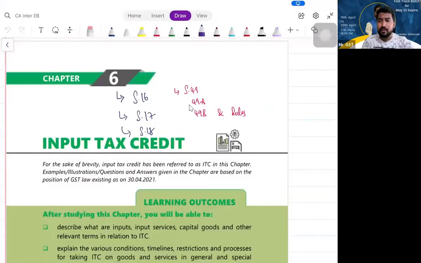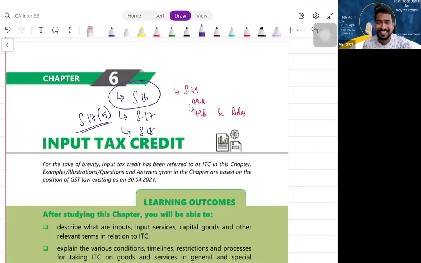So in this chapter, we are going to deal with section 16, 17, and 18. But because this is a fast track batch, we will completely discuss section 16. In section 17, we will discuss only section 17, subsection 5. Any idea about what is section 17, subsection 5?